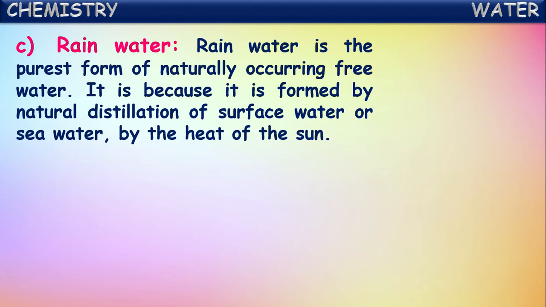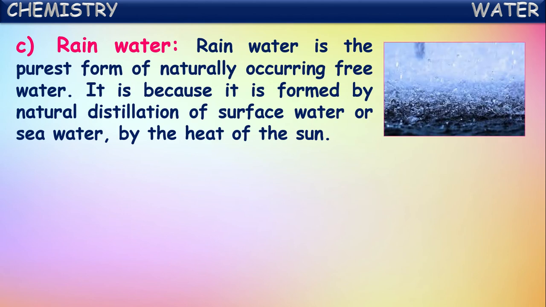Okay, next. The third surface water available to us is rainwater. Rainwater is the purest form of naturally occurring free water. It is because it is formed by natural distillation of surface water or seawater by the heat of the sun. Isn't it? What does distillation mean here?